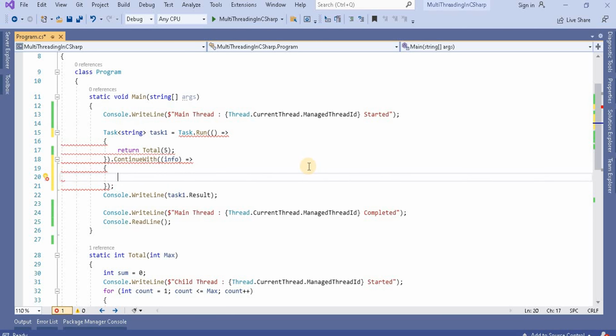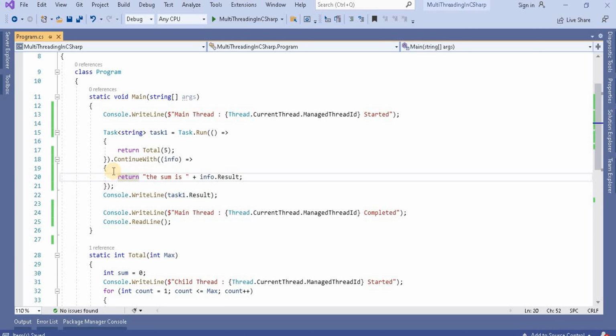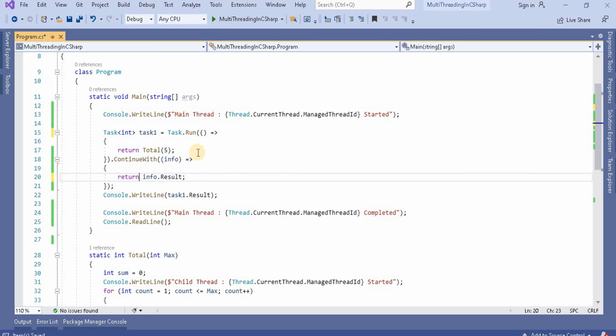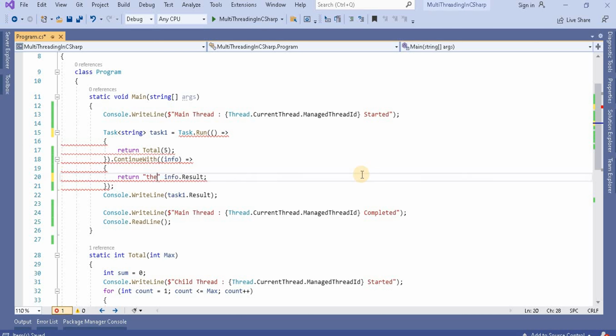And now from here we will first return "the sum is", and here we can say info.Result. Since it is returning a string, that's why we have written string here. If you want to return an integer, let's write integer here, and then we can say info.Result, so it will accept the integer also. As per our requirement we can give the return type. So now let's make it string, and here we will say "the result is", so this we will add here.